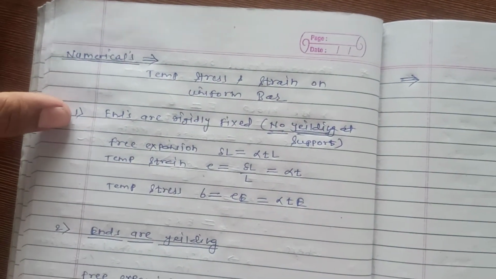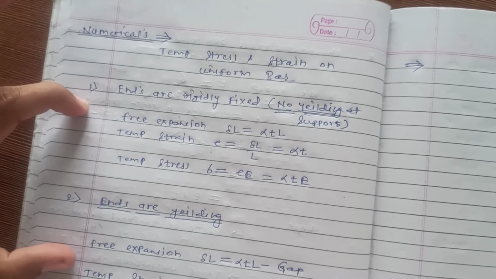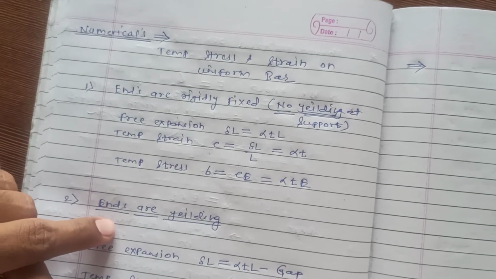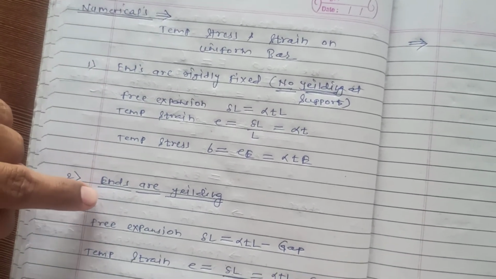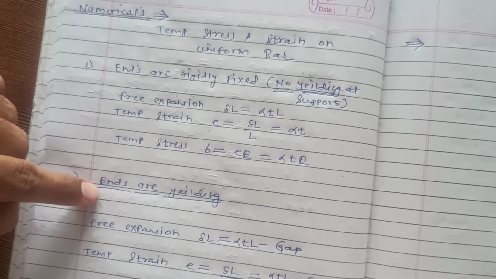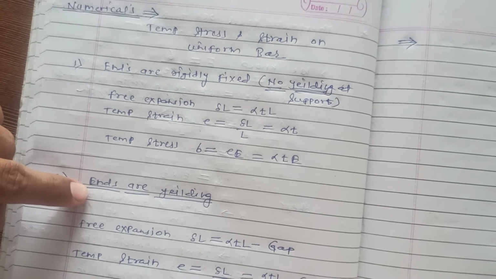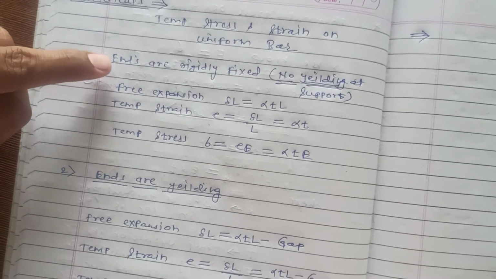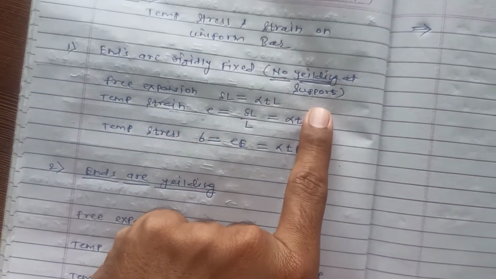So there are two conditions in that case. First one, ends are rigidly fixed, and second one, ends are yielding. It is the condition of no yielding at the support, and the other is the condition of yielding, that means a gap. Already we have seen what is meant by yielding. So first one, ends are rigidly fixed, that means no yielding at the support.